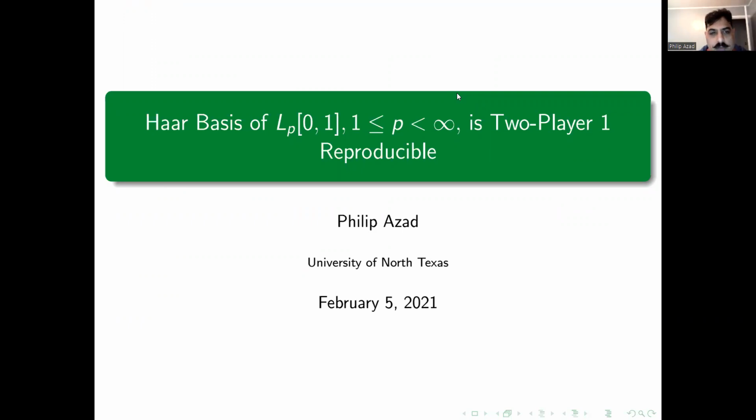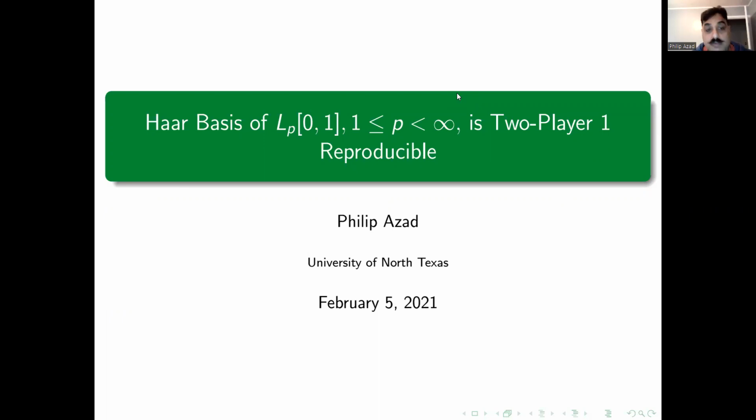I'll be presenting this problem before you: the Haar basis is two-player one reproducible for p greater than or equal to 1, less than infinity. So immediately there are some questions that need to be answered.